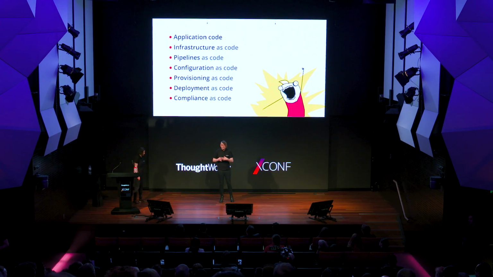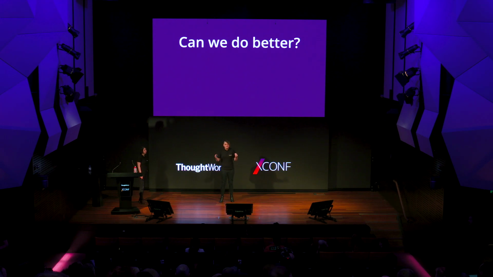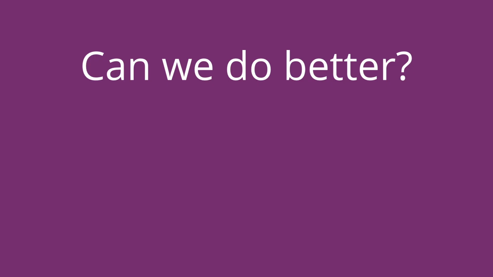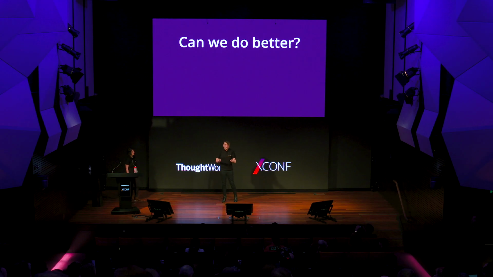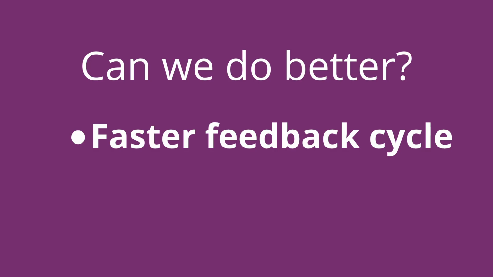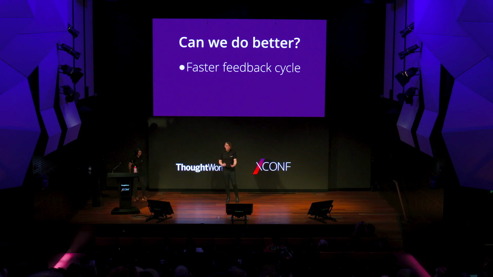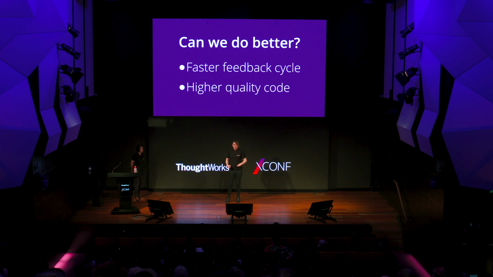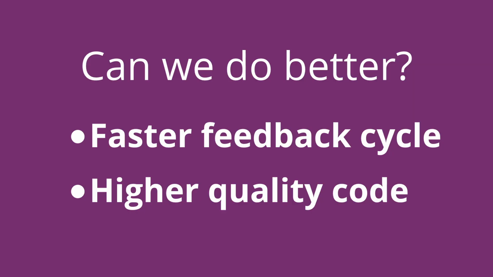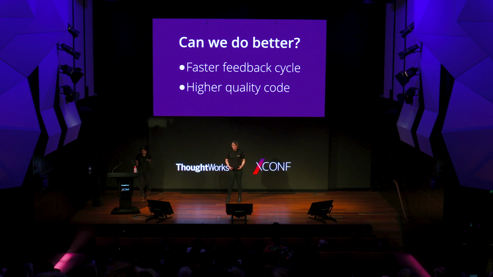And so when I started working with Shohre, the question we had was, can we do better? And we pinned it down, based on the complaints Shohre had, into two areas. The first was, could we have a faster feedback cycle? Could we reduce some of those slow delays and reduce developer frustration, increase productivity, and just have a better time when working with infrastructure as code and as code in general? The second was, could we produce higher quality code? Could we write code that when we pushed it, we were sure would work correctly and would stay working?